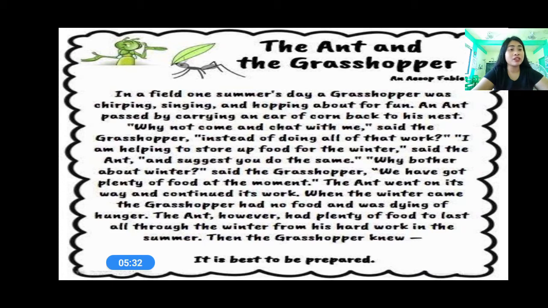So I'm going to read it to you. The ant and the grasshopper, an Aesop fable. Now, in a field one summer day, a grasshopper was chirping, singing, and hopping about for fun. An ant passed by carrying an ear of corn back to his nest.